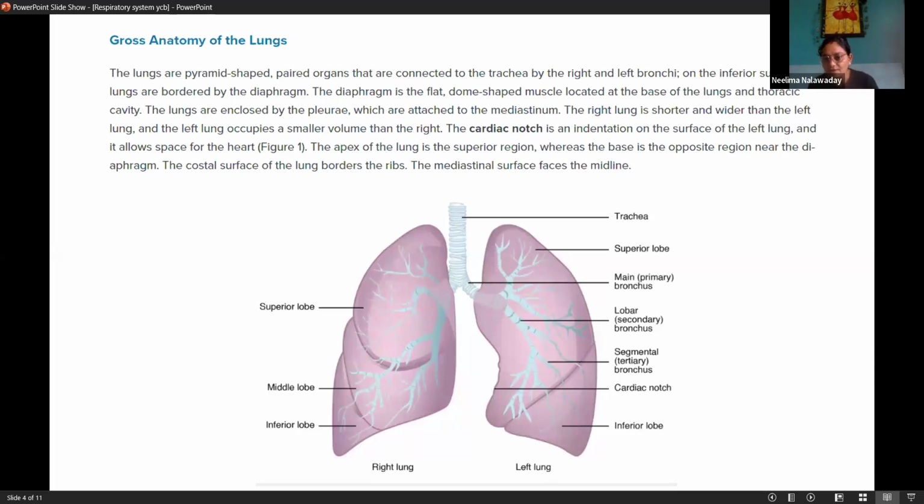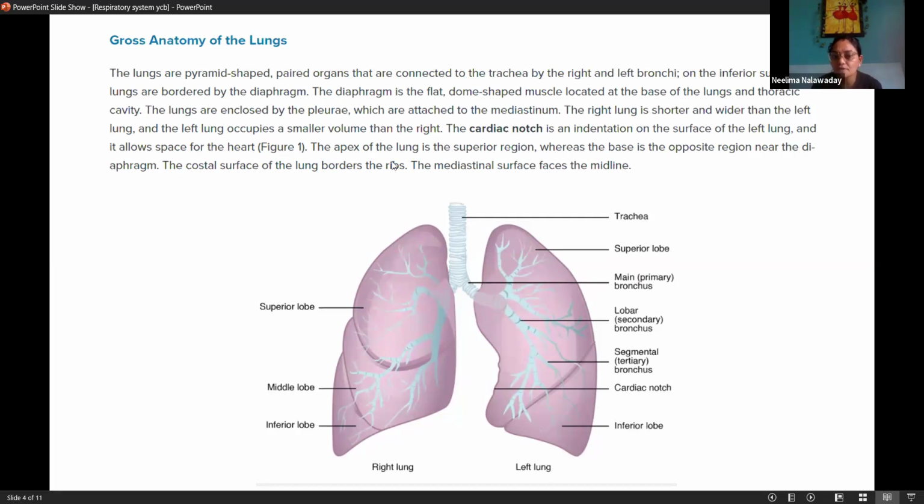And on the left side, the cardiac notch is there, because in this notch, you can see here, the heart is located. We saw yesterday the shape of the heart: pear shape, like a fist. So the apex is on the downward side. In this notch, the heart is located. For that, in the left lung, you can see this cardiac notch is an indentation on the surface of the left lung and it allows space for the heart.